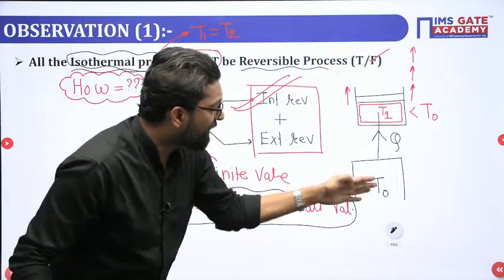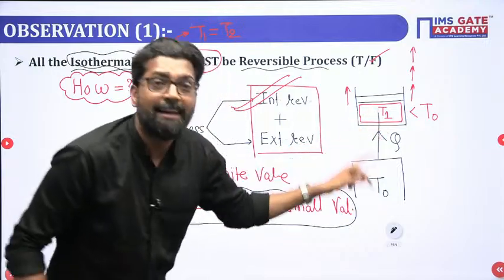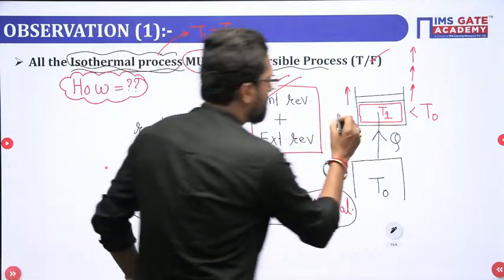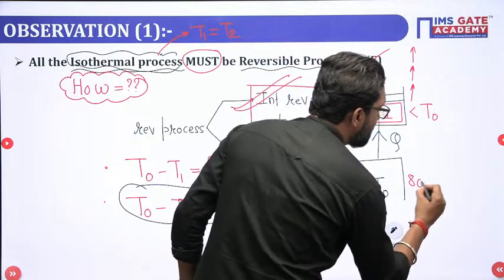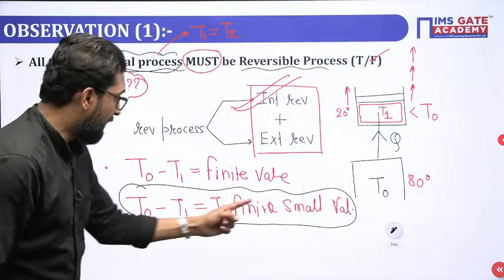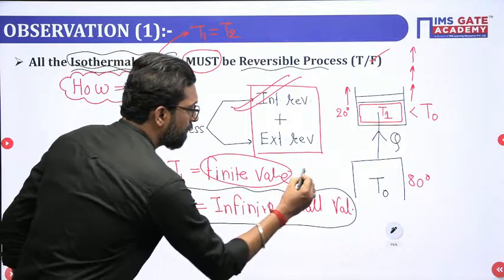But you cannot say that, sir, this temperature is, let's suppose, 20 degrees centigrade and this temperature is 80 degrees centigrade. So there must be a finite value, that means 60.